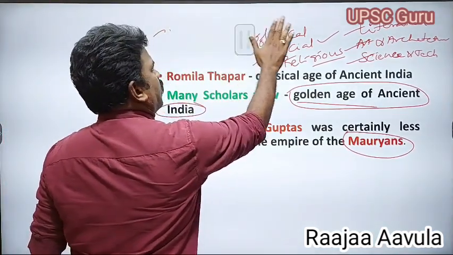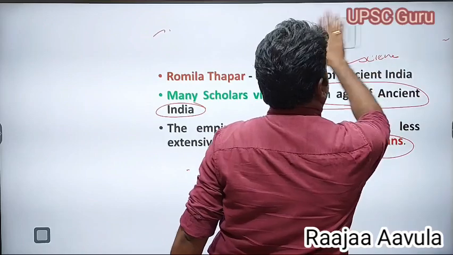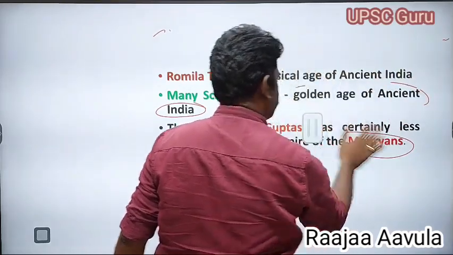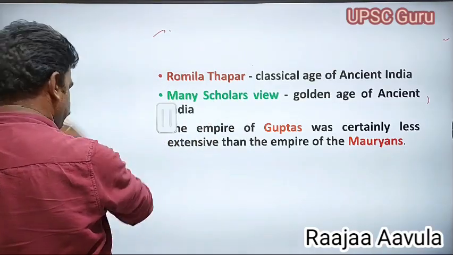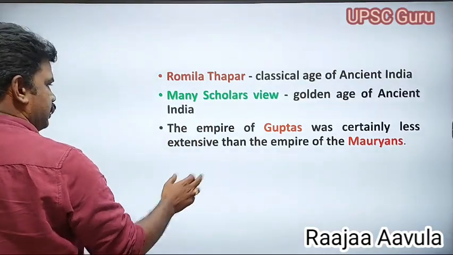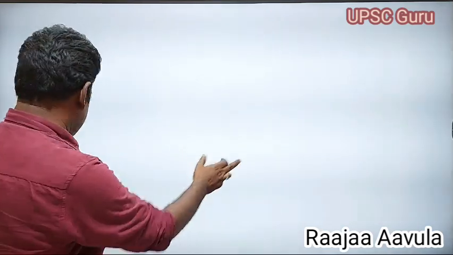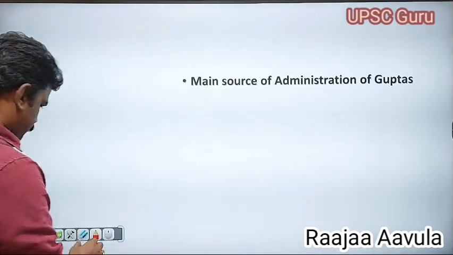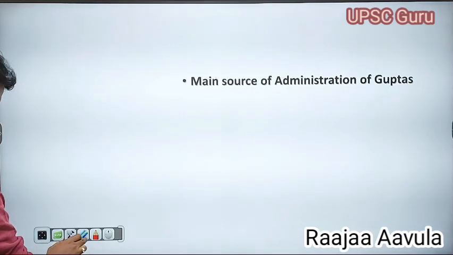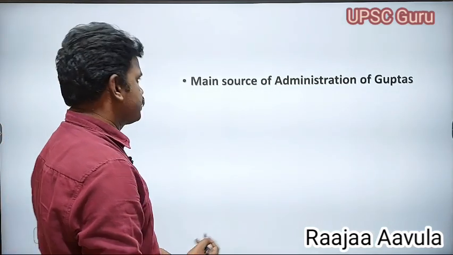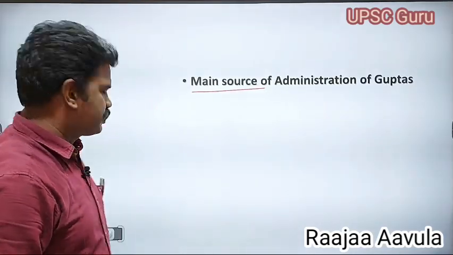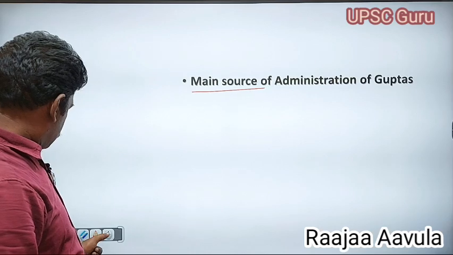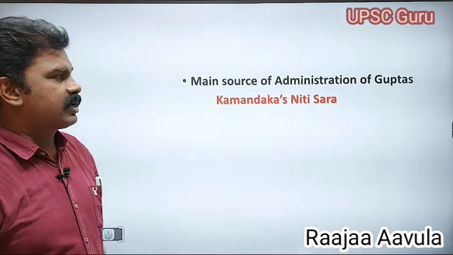Next, coming to the point of the administration of the Gupta's period. The main source of administration of the Gupta's period was Kamandaka's Niti Shastra.